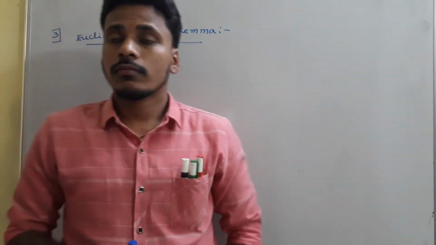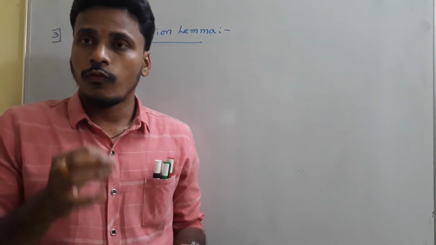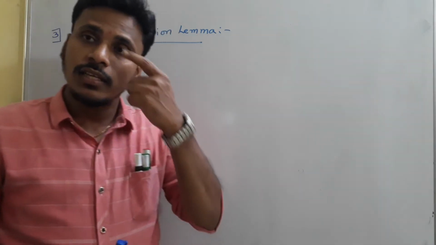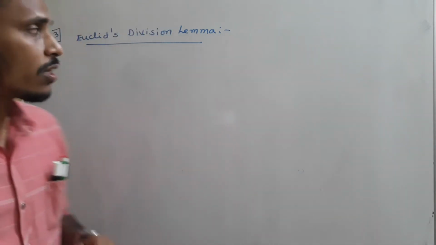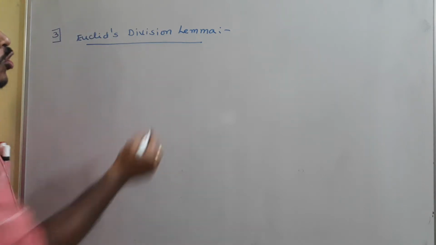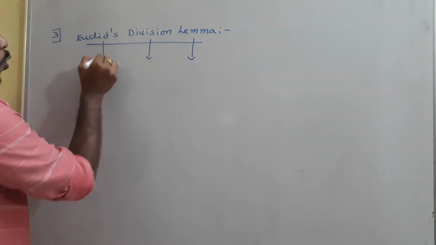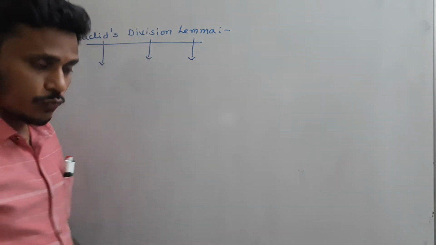The first thing is Euclid's division lemma. In this chapter on real numbers, the first concept included is Euclid's division lemma. Just have a look at this word: Euclid's division lemma. So what is a lemma? What is this division, and who is this Euclid? That's what we need to discuss first.